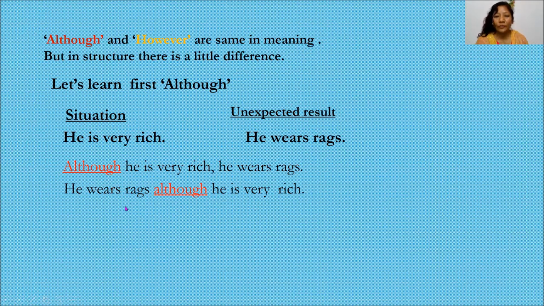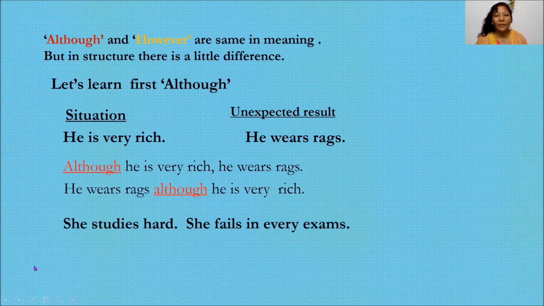So, what is the rule here? 'Although' is used before the situation. No matter where 'although' is, in the middle or at the beginning of the sentence, it is always before the situation, not before the unexpected result. You have to know this, okay?